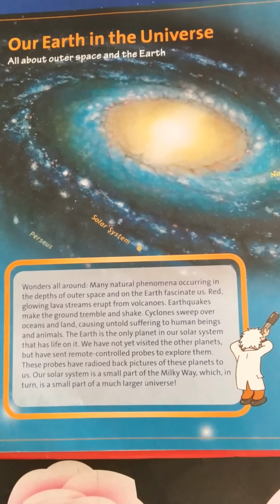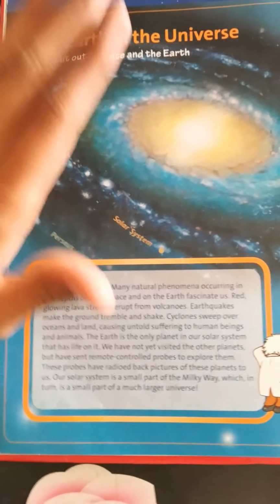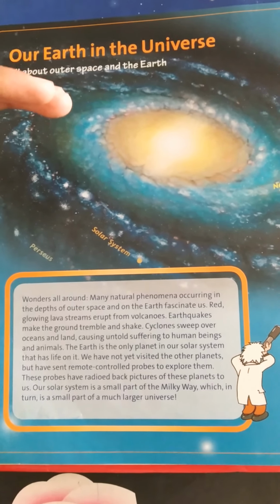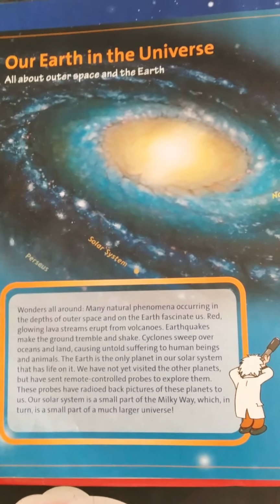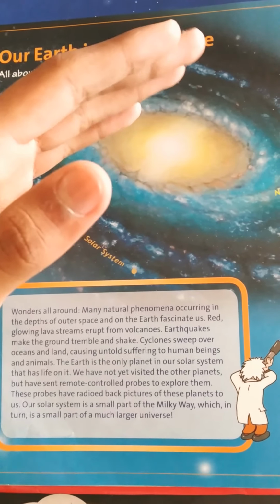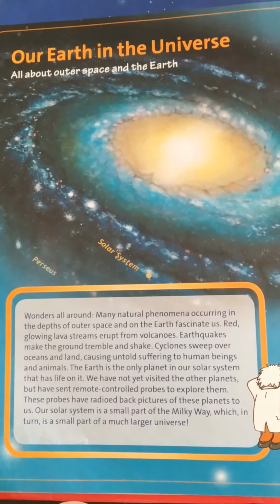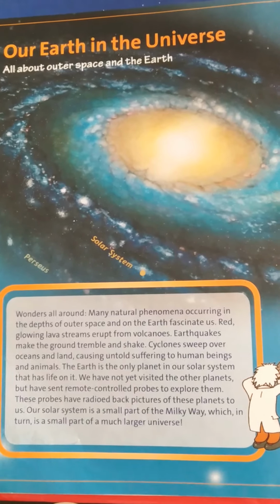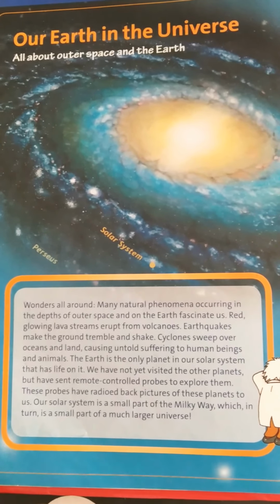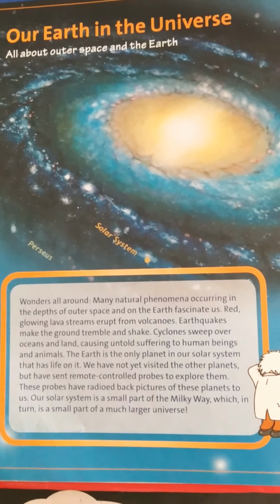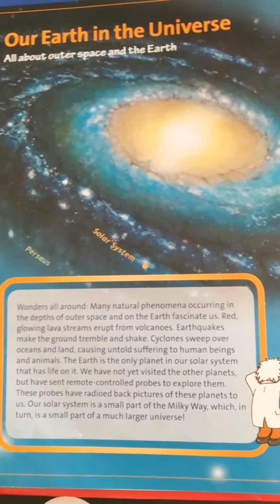After a long time I have come to you with this knowledge encyclopedia part 1, that is our Earth in the universe. Before starting part 1, let me give you some more information regarding this book. This book is appropriate for age group 9 and above. It gives all the solutions to the mysteries of the universe in question-answer format. So you will find fun in reading, listening, wondering, and exploring this book. So let us start the first part.